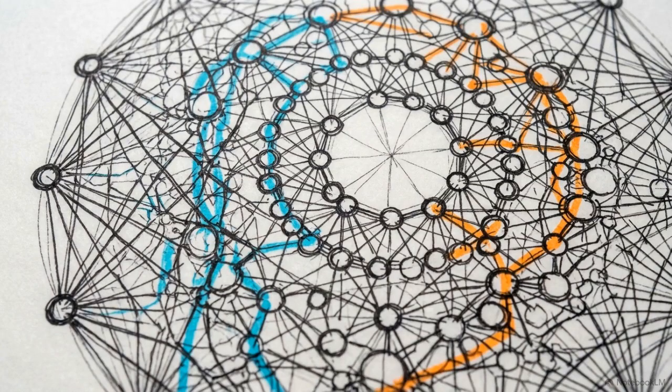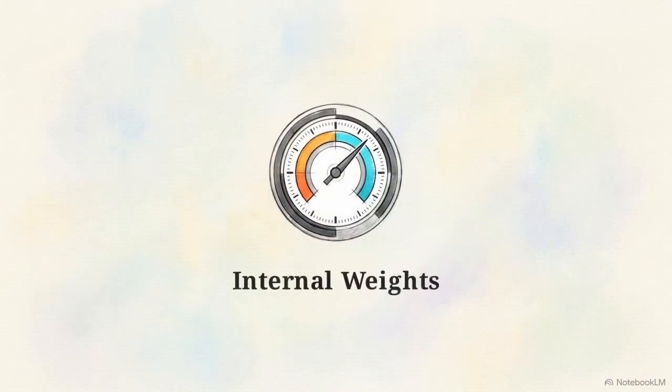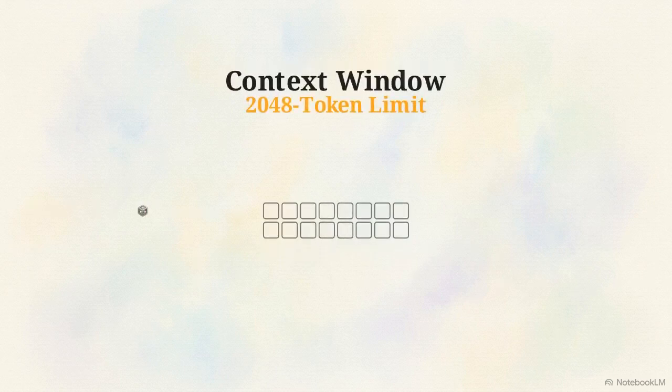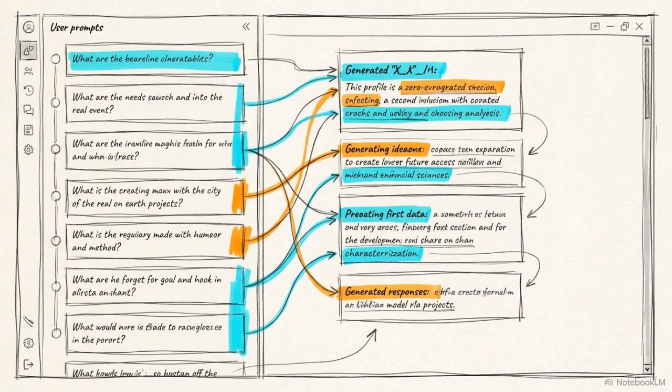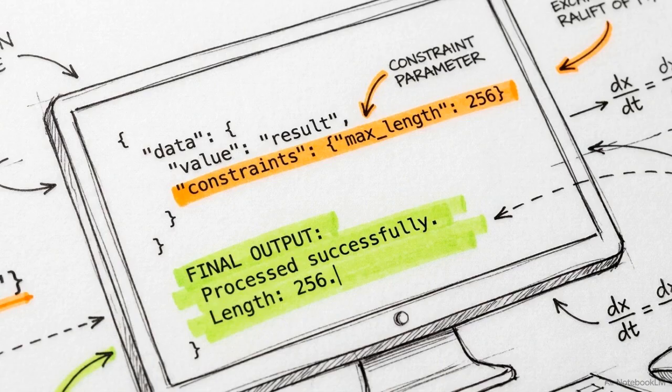During inference, all 175 billion of its parameters remain frozen. Instead of updating its weights, the model relies on a 2048 token context window. It receives task instructions in real time, reading them directly from the prompt. This mechanism is known as in-context learning. The model adapts to new constraints purely by evaluating the input sequence.